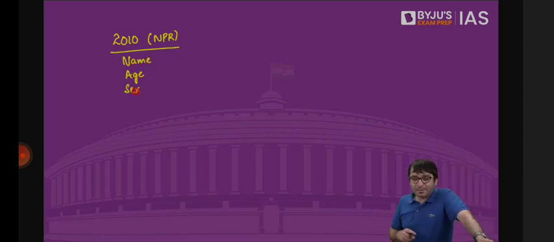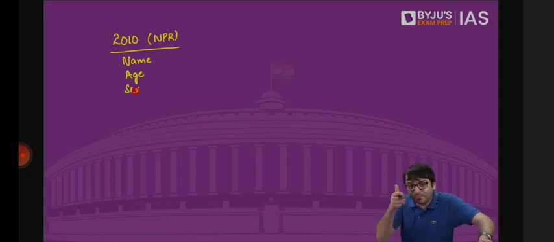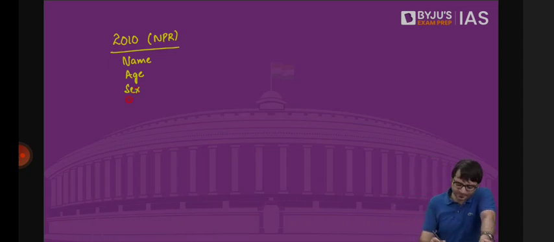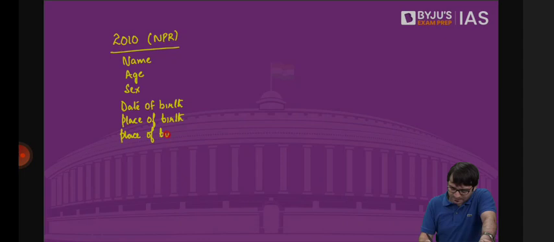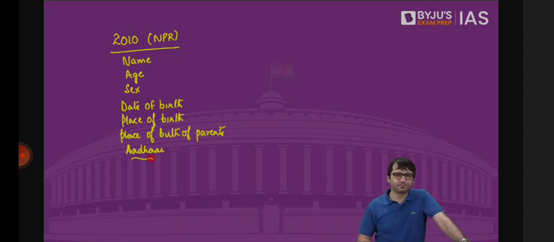But this time, some questions were asked, which were not asked previously. What was that question? What is your date of birth? What is your place of birth? Place of birth of parents? Aadhaar? So on and so forth. What is your Aadhaar? What is the place of birth of your parents? These questions were never asked in the previous NPR. Opposition said, critics said, this is not NPR, this is NRC in disguise.